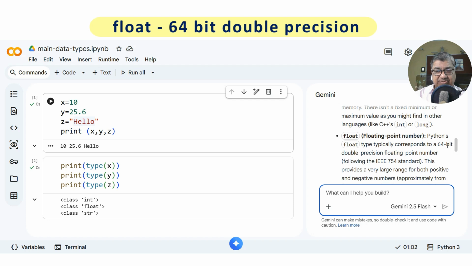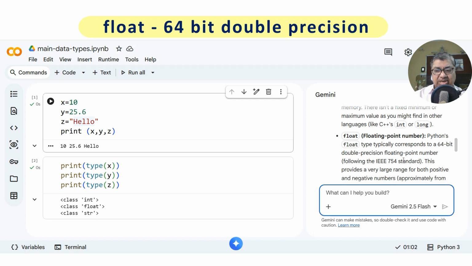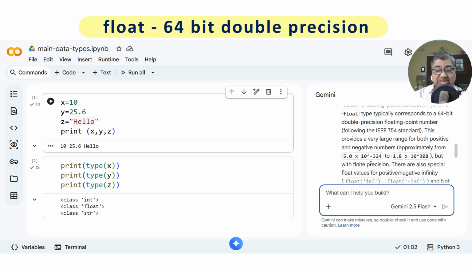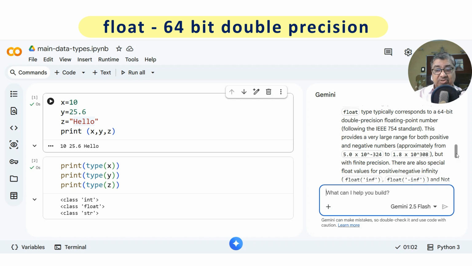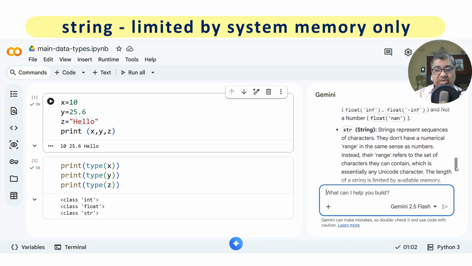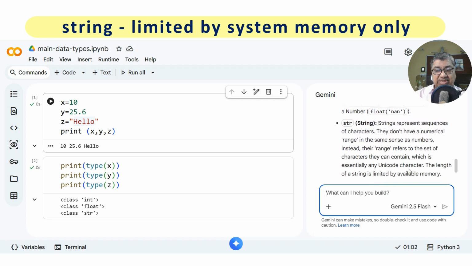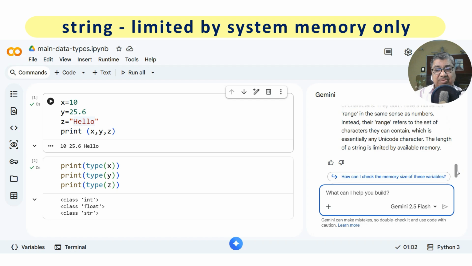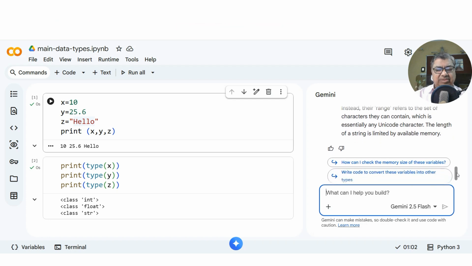Floating number has a 64-bit precision, which is still quite large actually. That means as large as 10 to the power minus 324 to 10 to the power 308. So much negative range, so much positive range. So astronomical calculations can also be done. And string also is limited to whatever your memory size is. So that means you practically don't have any limit on these data types. You can freely use them.